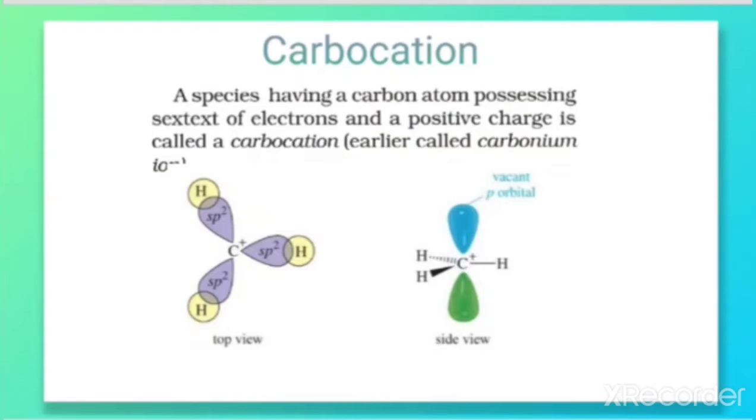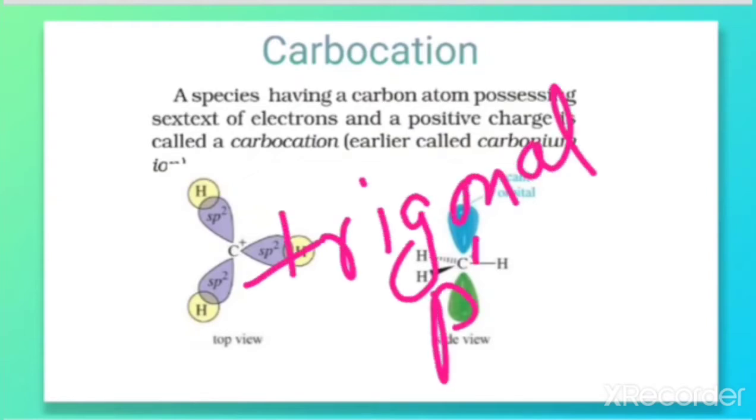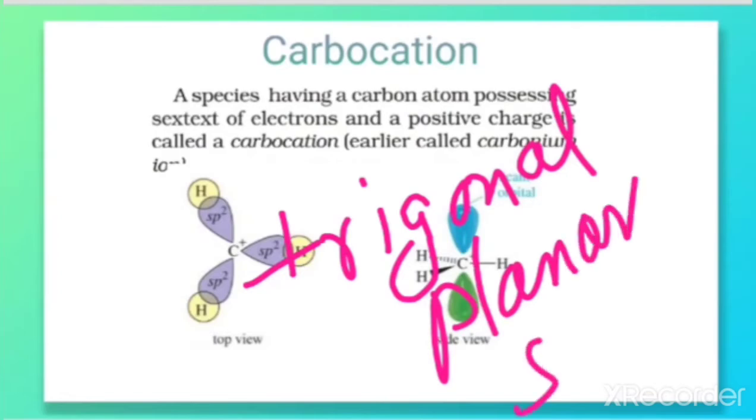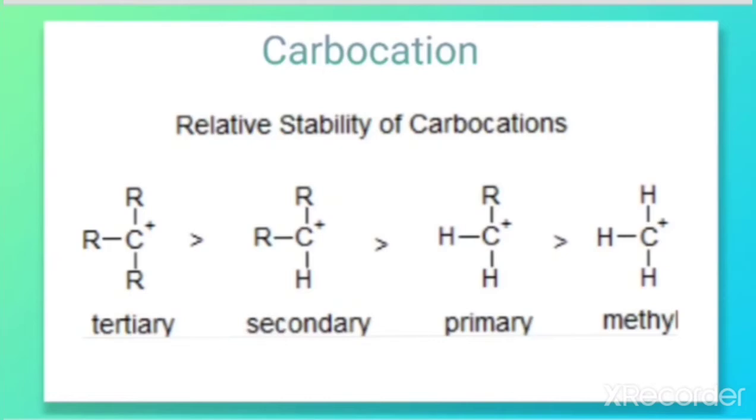From the structure we can conclude that carbocations have a trigonal planar shape, with the positively charged carbon being sp2 hybridized. These carbocations are further classified as primary, secondary and tertiary depending upon the number of alkyl groups attached to the positively charged carbon.